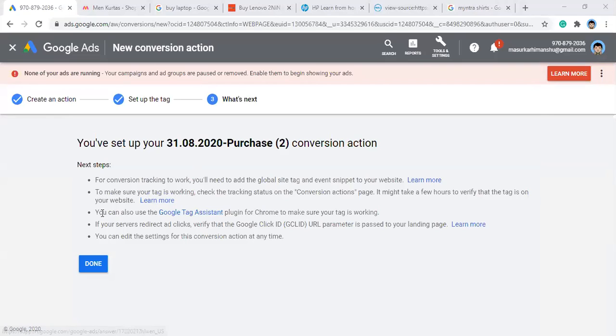Right now your pixel is created. You see this? If your server reads this Google click ID, GCLID URL parameter, it's also saying that this has to be passed if you are using a server redirect ad, let's say it's coming from a third party.